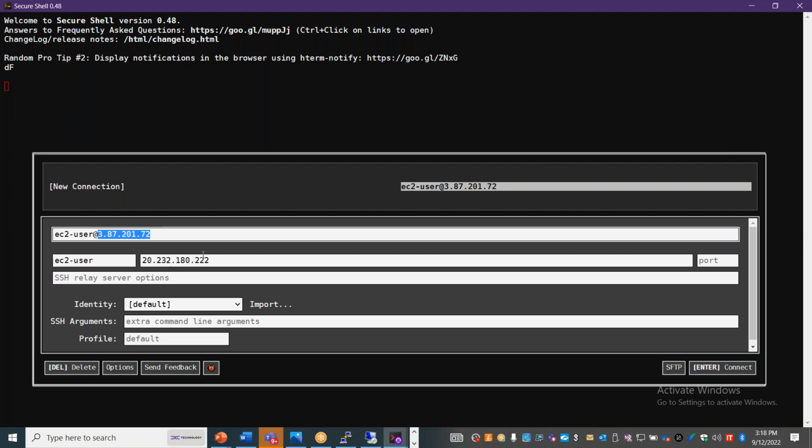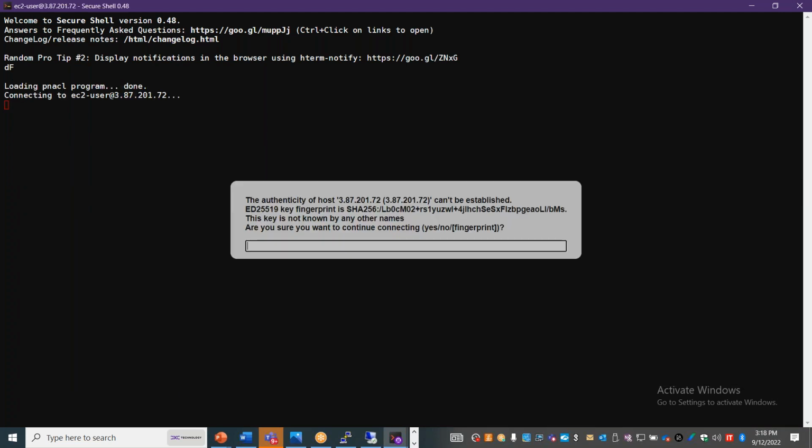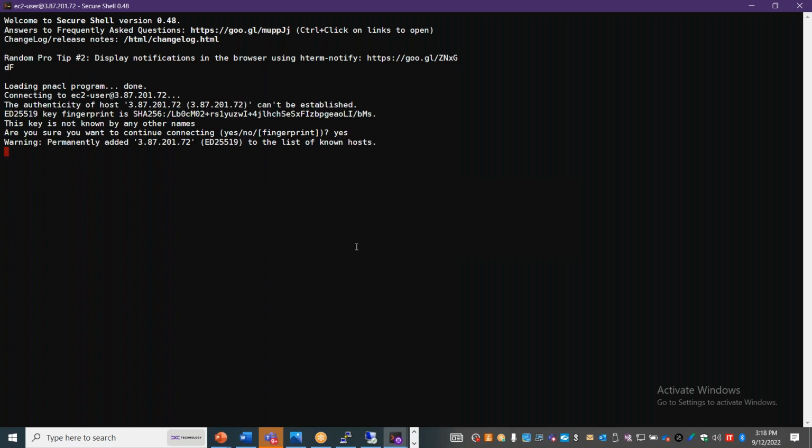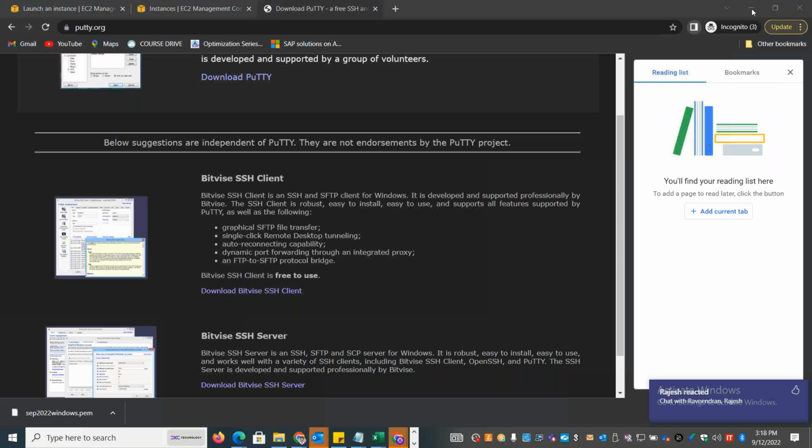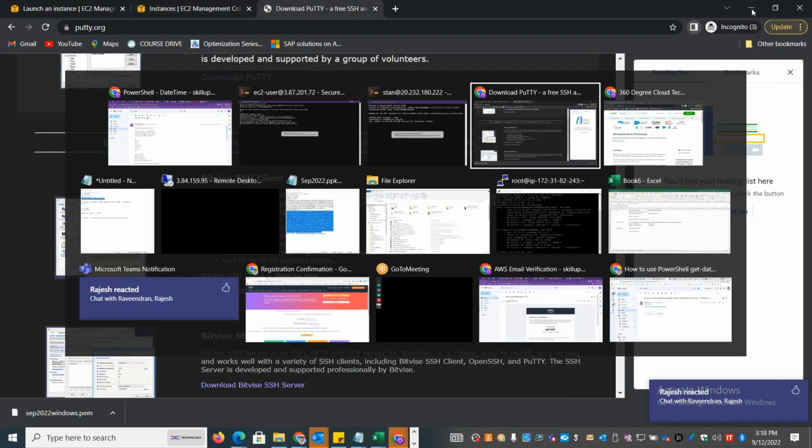So you don't have to install any tools on your machine. You can connect to any Linux system directly from your browser itself. It is asking to confirm the fingerprint. I'm saying yes, and it is trying to log in. So this is another way to log into any Linux system in the browser itself.